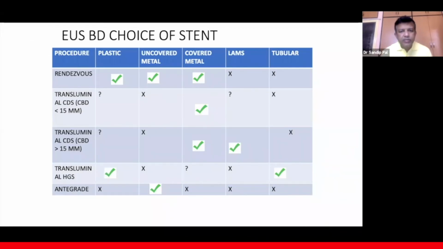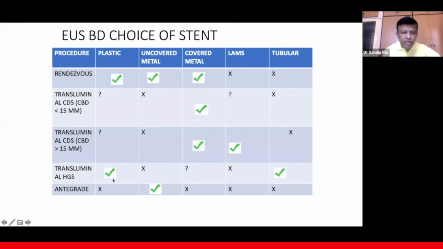Now this is an important slide where I discuss the EUS biliary drainage choice of stent. For a rendezvous procedure, a plastic stent, an uncovered metal stent, or a covered metal stent can be used. Lamps and tubular stents are not recommended. For transluminal choledochoduodenostomy, usually covered metal stents are used. If the bile duct is less than 15 millimeter, then it's always a covered metal stent. If the bile duct is more than 15 millimeter, then lamps can also be used.